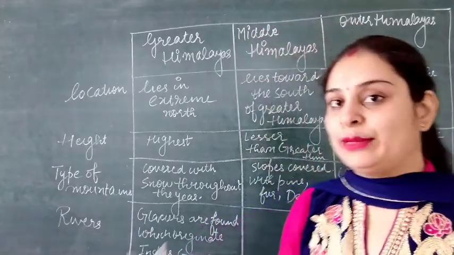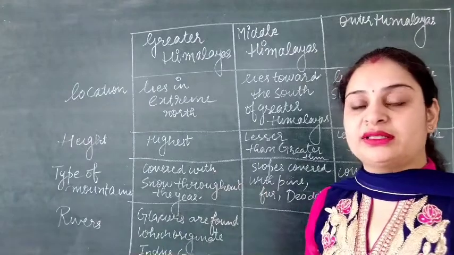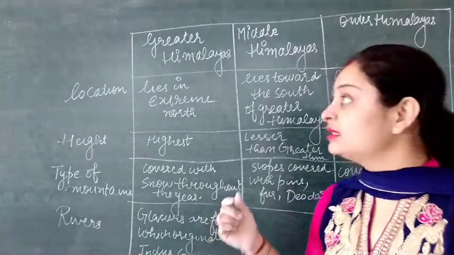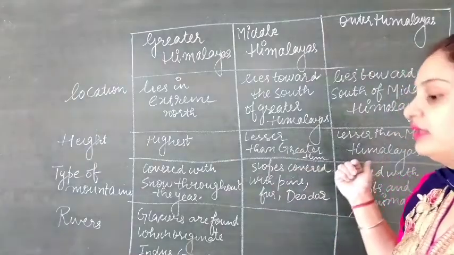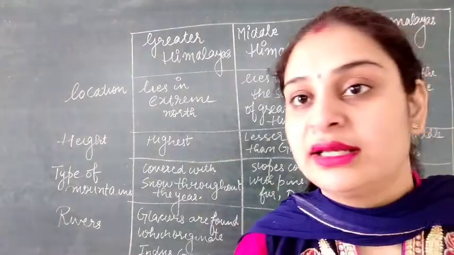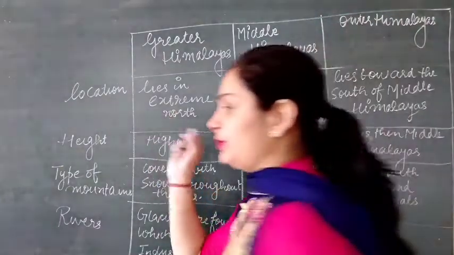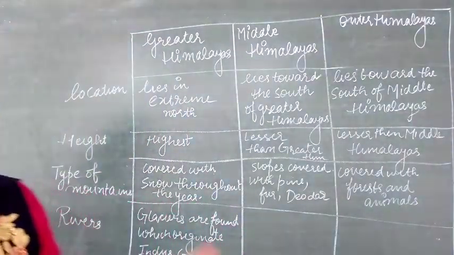Yes, students, with the help of this table, we can compare the three types of Himalayas: the Greater Himalayas, Middle Himalayas, and the Outer Himalayas. So first difference between these three is about the location.